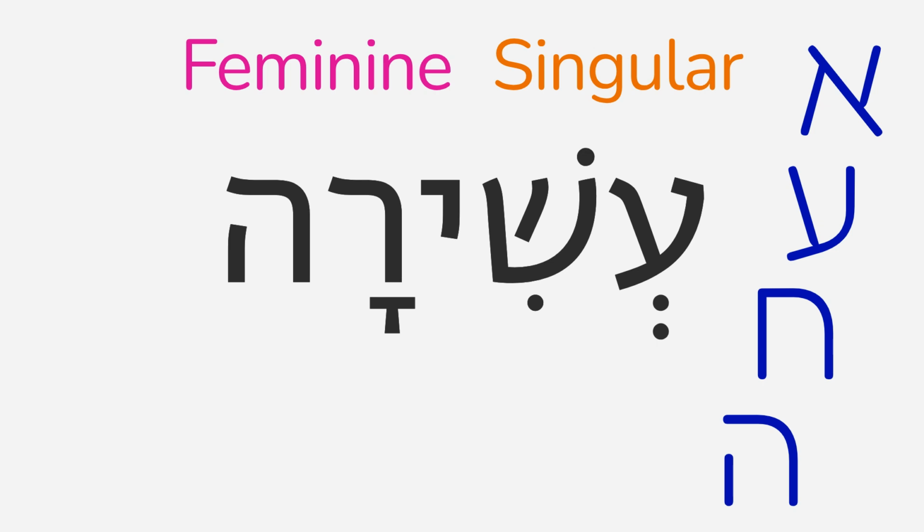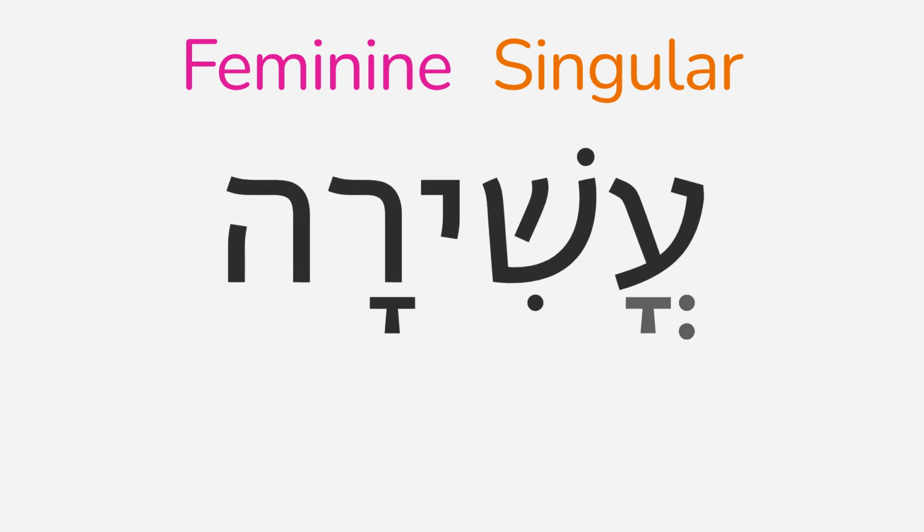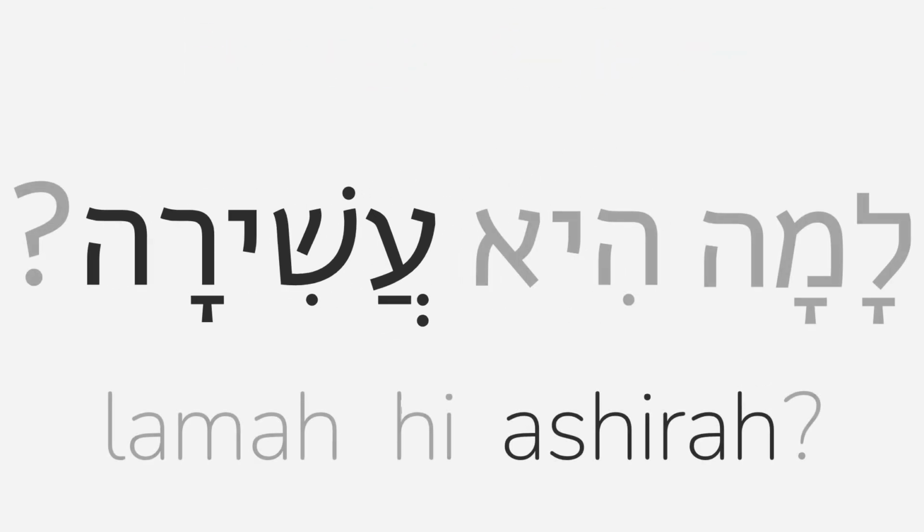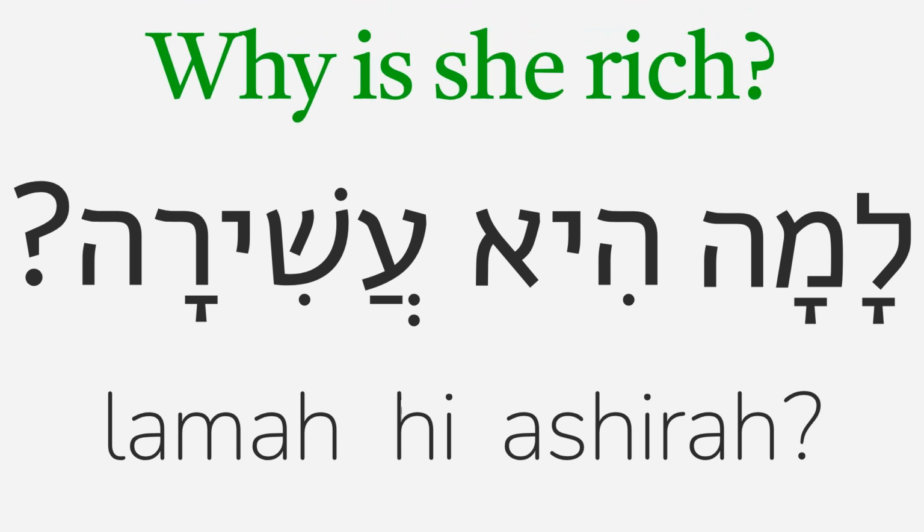When one of these letters is supposed to have a schwa, but cannot, a vowel will be added with the schwa to make it a patach schwa, segol schwa, or kamatz schwa. Since the first vowel of ashir is an a vowel, we'll shorten it to the patach schwa, which also says a. So we'll have ashira, rich in feminine singular form. Lama hi ashira. Why is she rich?